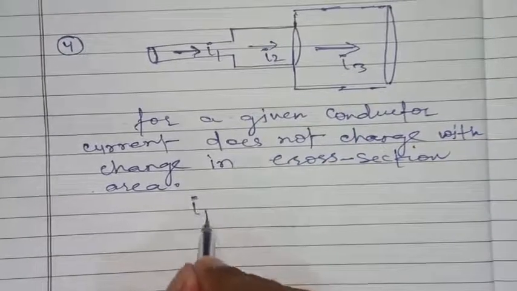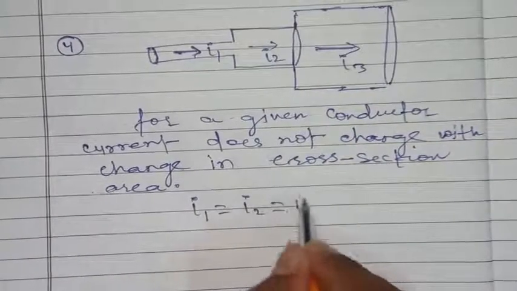So we can write current I1 is equal to current I2 is equal to current I3.